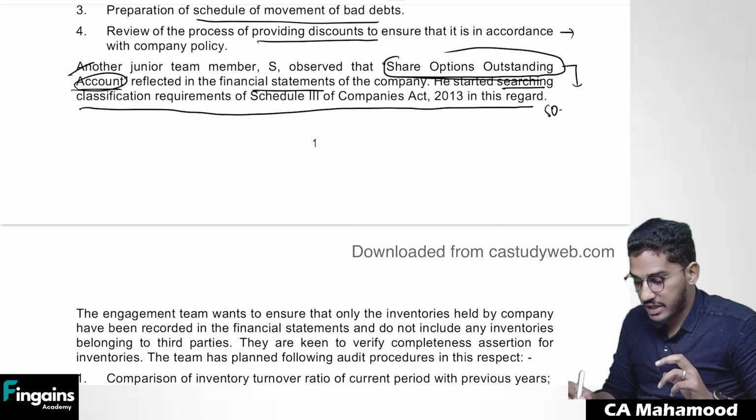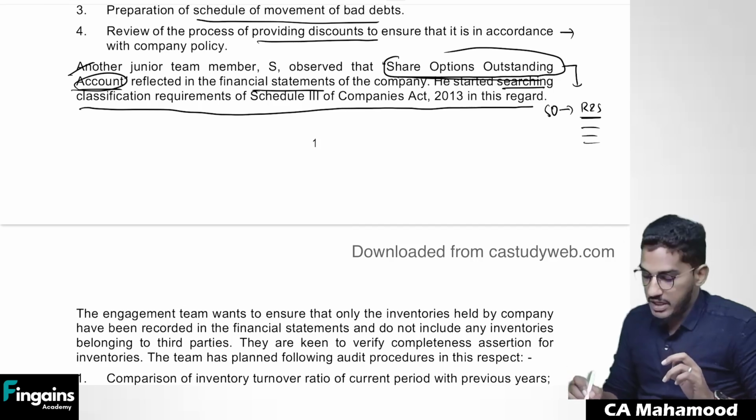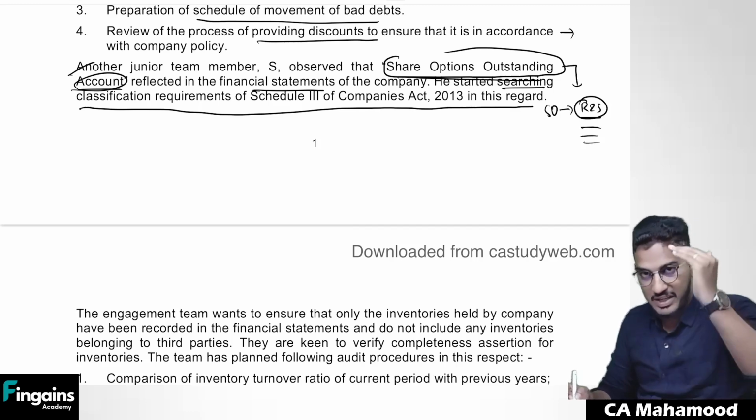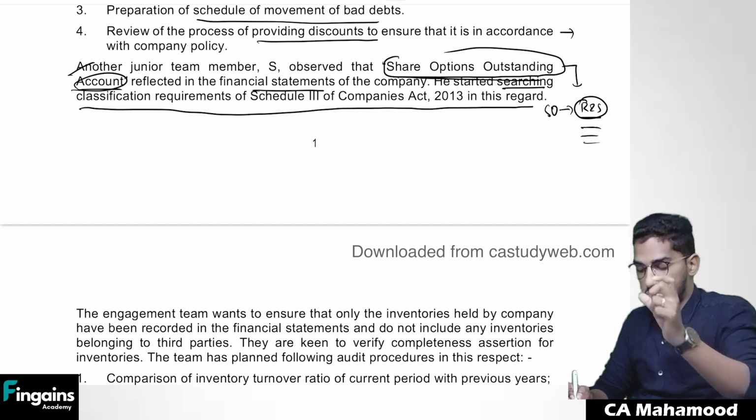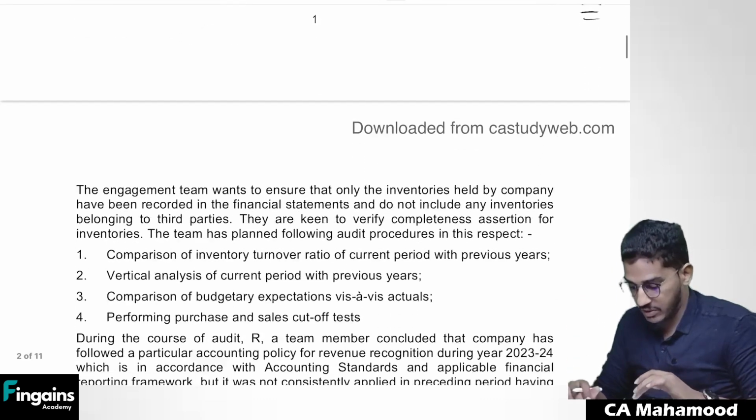Share options outstanding account should be shown under reserves and surpluses as a separate line item. Share options outstanding account should be shown under what? Reserves and surpluses as a separate heading. They have to show it. This is the disclosure requirement of share options outstanding account.